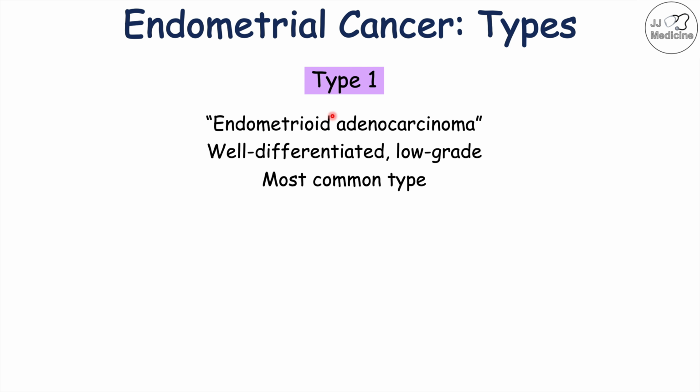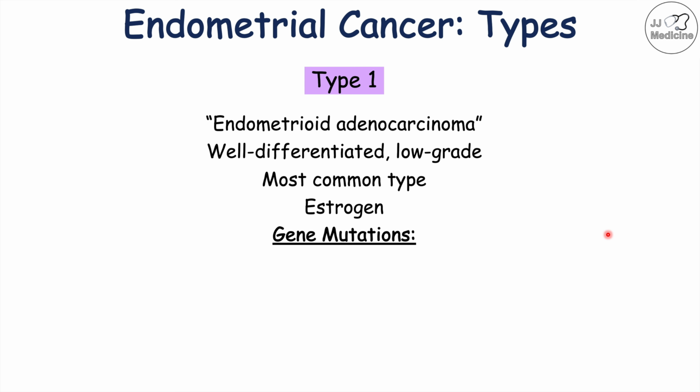As I mentioned before, it's the most common type of endometrial cancer, and it is responsive to estrogen. It is estrogen dependent. Because it acts like endometrial tissue, it responds to estrogen. So all of those risk factors we talked about before that increase estrogen and those that lead to unopposed estrogen are all going to increase the risk of type 1 endometrial cancer. Because it is well differentiated and low grade, it actually has a lower risk of mortality in this type of endometrial cancer.